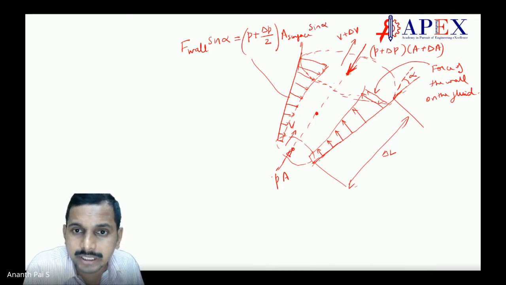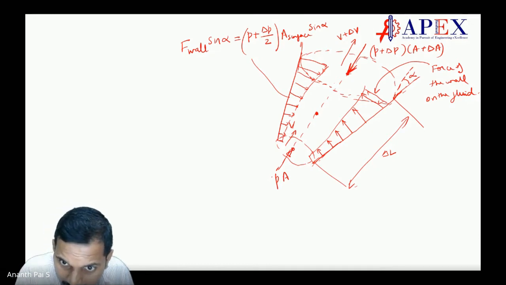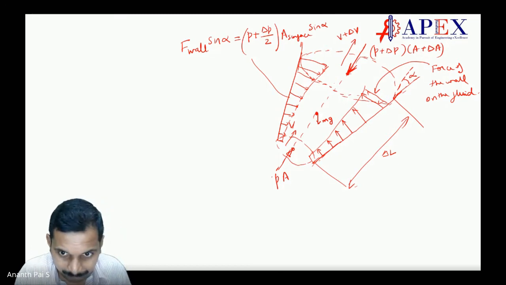How did I take this? I will tell in a moment. And then there is mass, which is mg, acting on the whole thing. What else do you have?